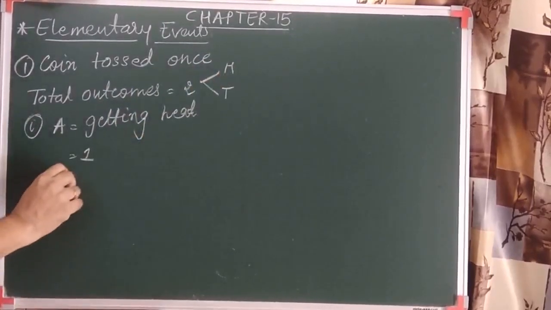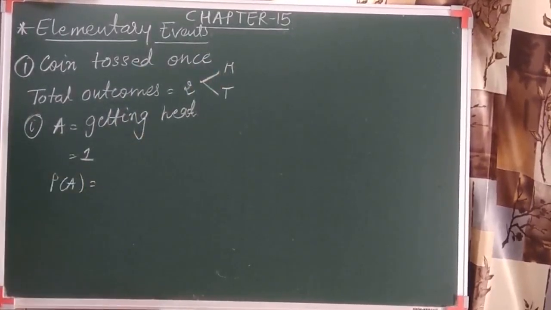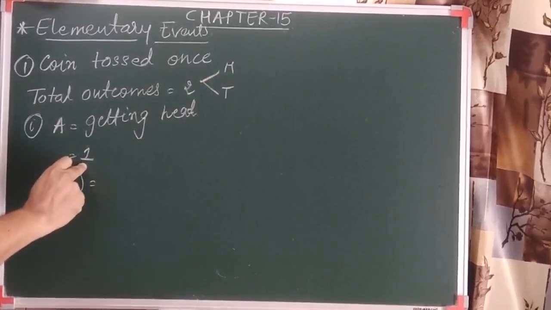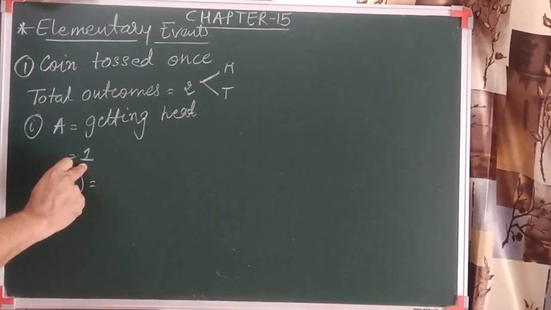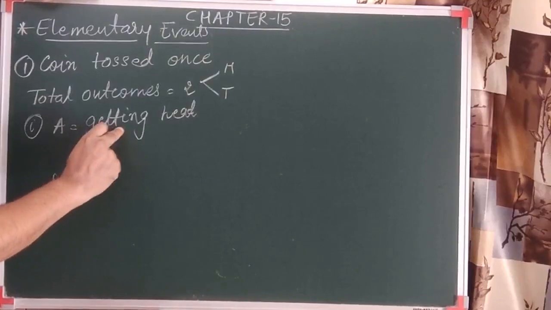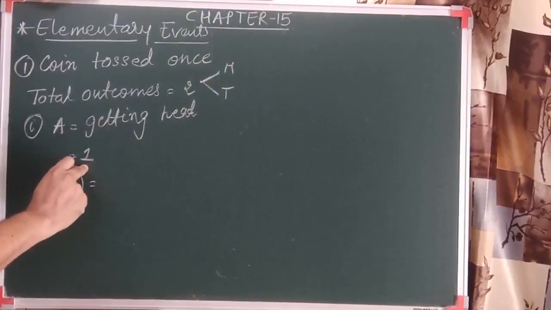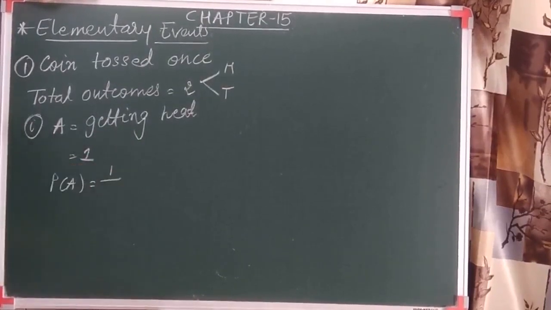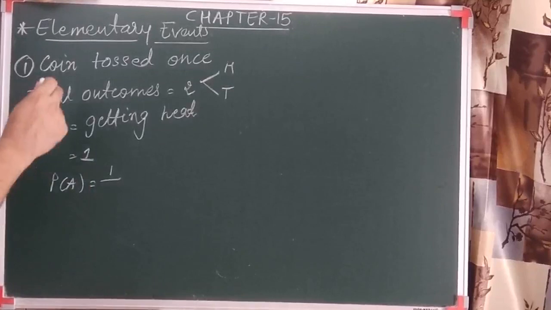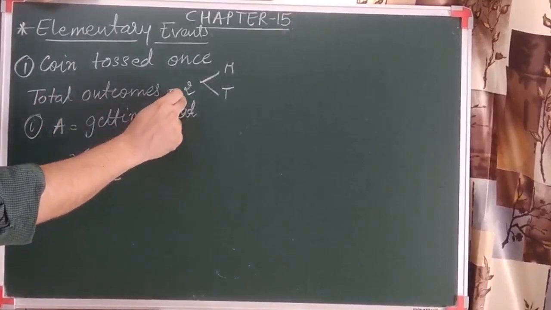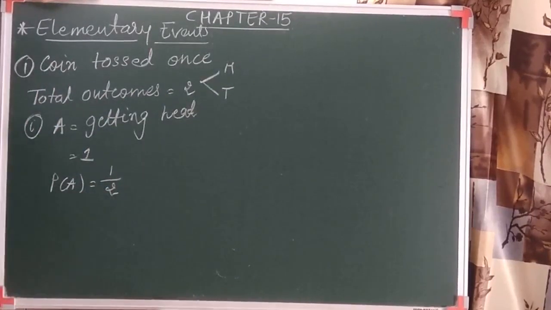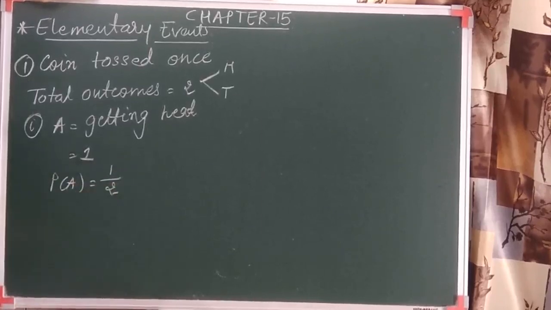So let's find out the probability of the event. According to the definition we just saw, the numerator is the number of outcomes favorable to the event, that is 1. In the denominator, the number of all the possible outcomes, that is 2. So we can see here it is 1 by 2.